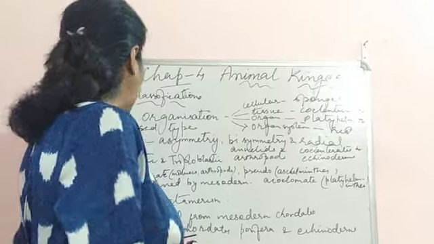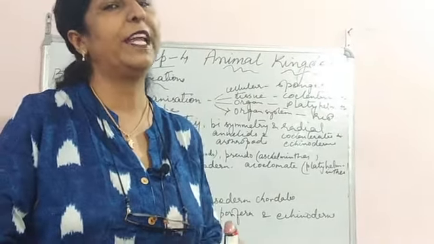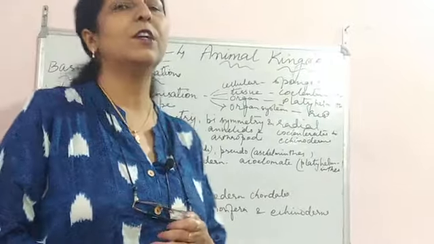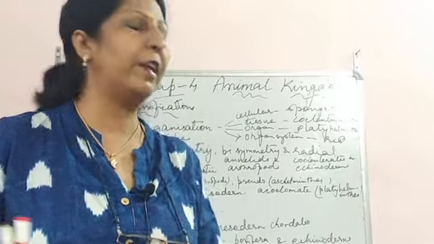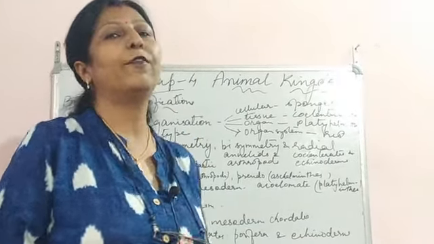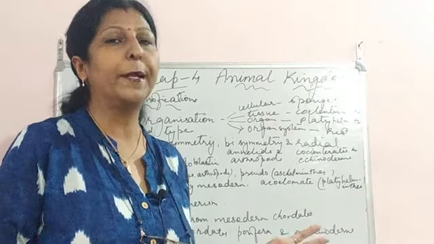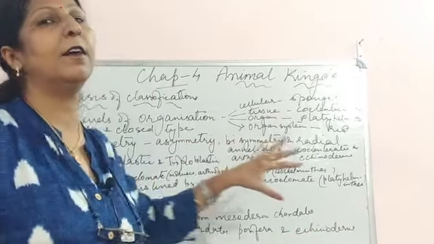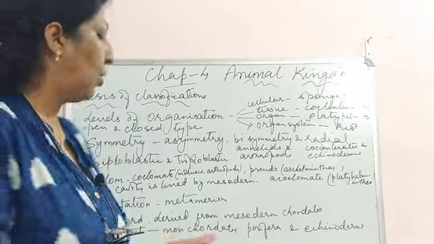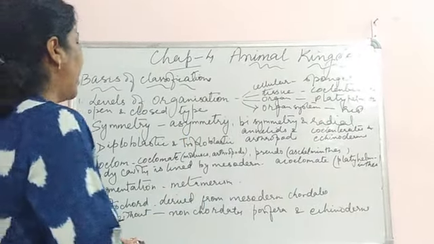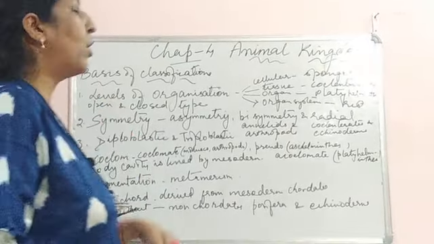There are about 6 bases of classification in this animal kingdom, and I'm going to deal with all this. You can say, in other words, that this is just the introduction to all the different classes of animals which we are going to study further in this particular chapter. It is based upon that. So if this is clear, you will be able to understand the whole classification in animals. So the first one, let me begin with, it comes to levels of organization.